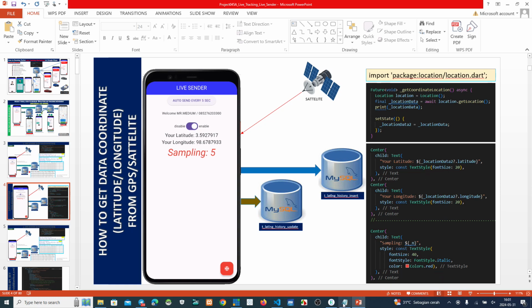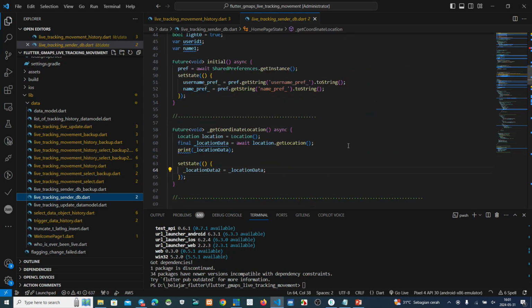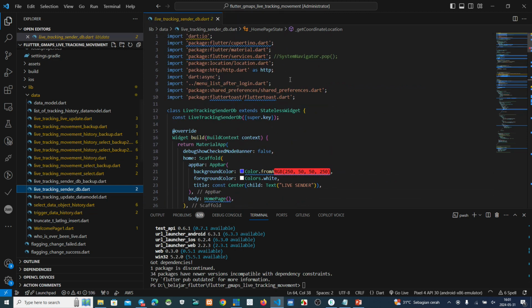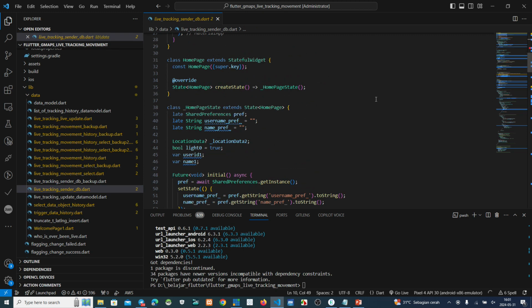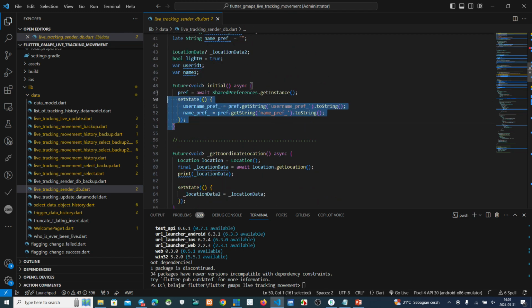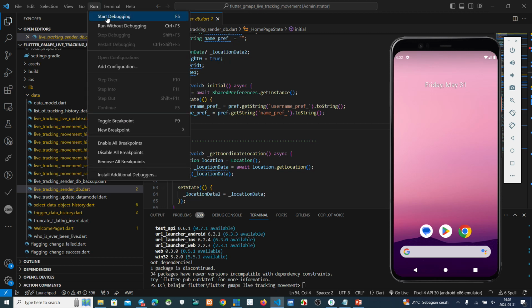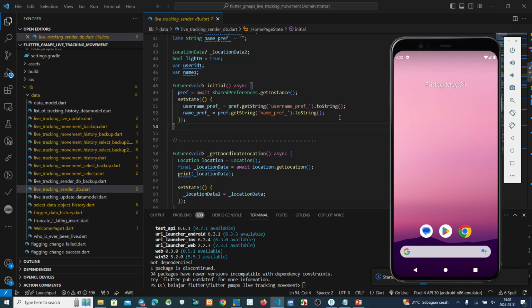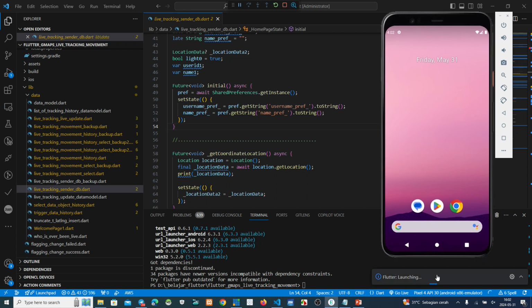Let's look at my script. First, this is the preference. Firstly, we must log in. If we run this, while it is launching, we receive the username and name from the previous page.